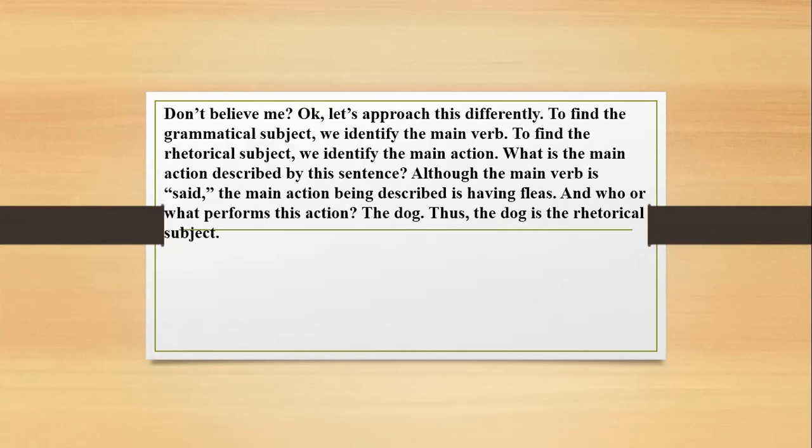Don't believe me? Okay, let's approach this differently. To find the grammatical subject, we identify the main verb. To find the rhetorical subject, we identify the main action. What is the main action described by this sentence? Although the main verb is said, the main action being described is having fleas. And who or what performs this action? The dog. Thus, the dog is the rhetorical subject.